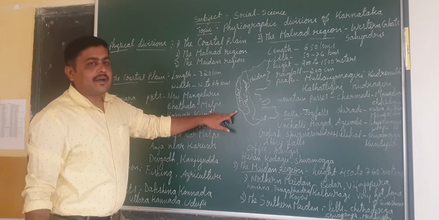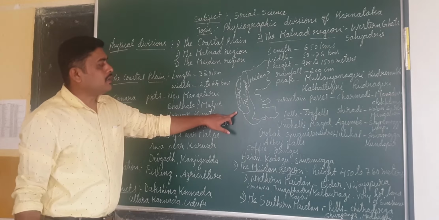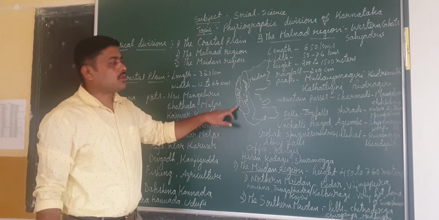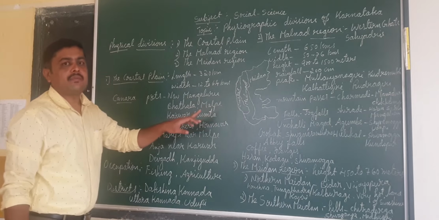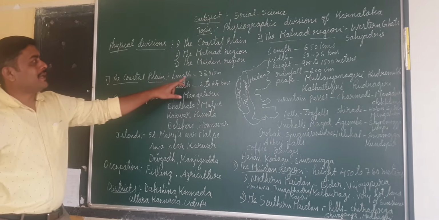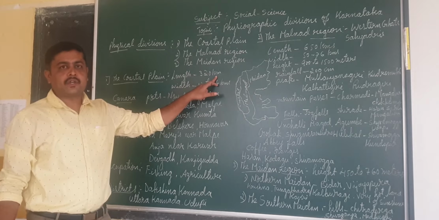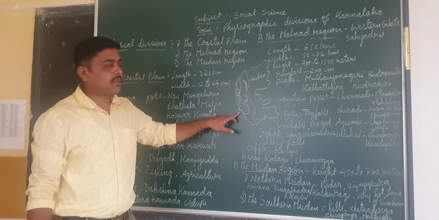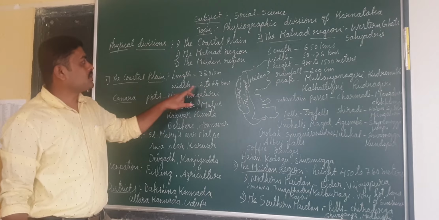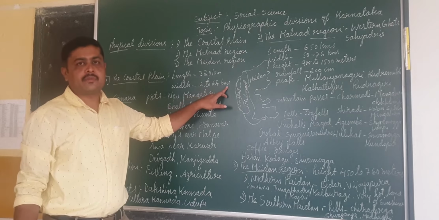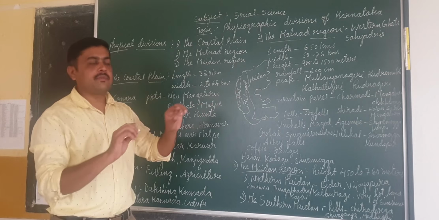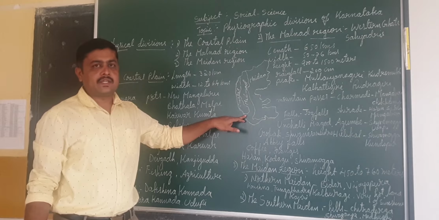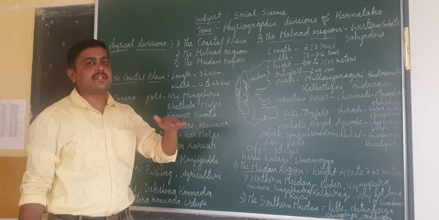It extends from Mangaluru up to 320 kilometers from the south part to the north. The width is 12 to 64 kilometers. So in some areas the width will be 12, in some areas it will be 64 kilometers. It also varies, so we can see the difference.